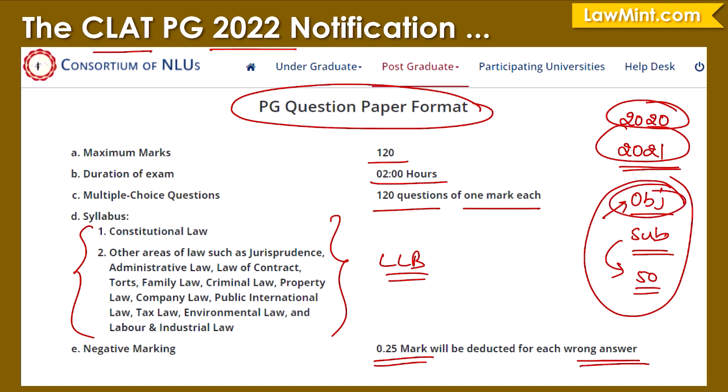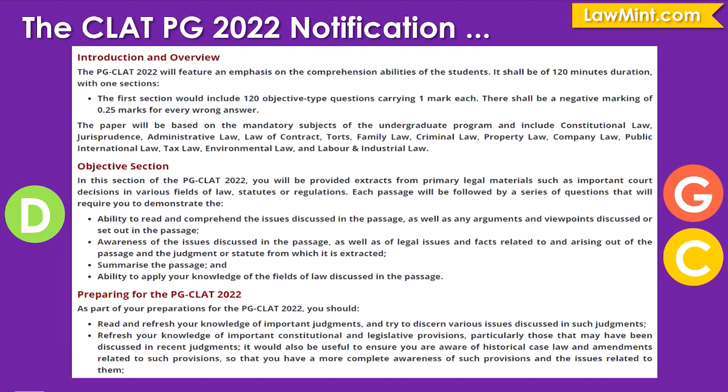So this information is important because when you look at the syllabus and guide part of the notification, we see that there is a mention of the first section will include 120 objective type questions. So this is something that you can ignore because this year there will be just one section, which is the objective section. The reason they have retained this phrase is because they have just copy pasted the previous year's notification and forgotten to delete this part.